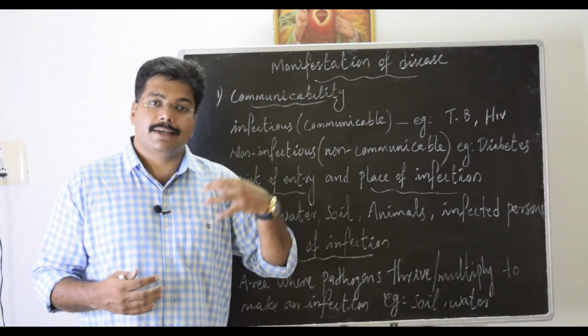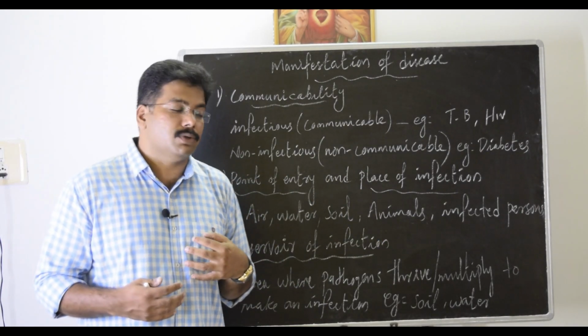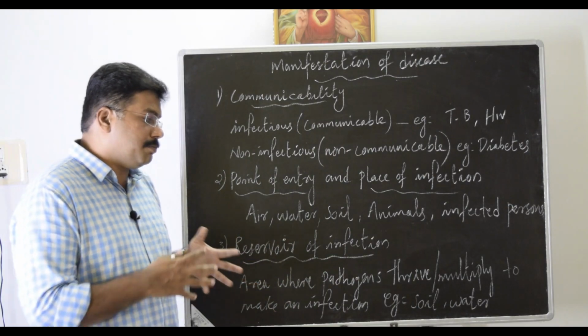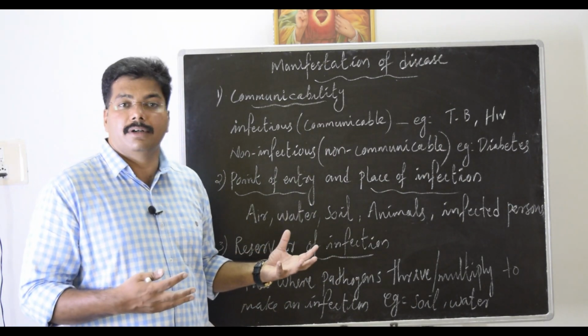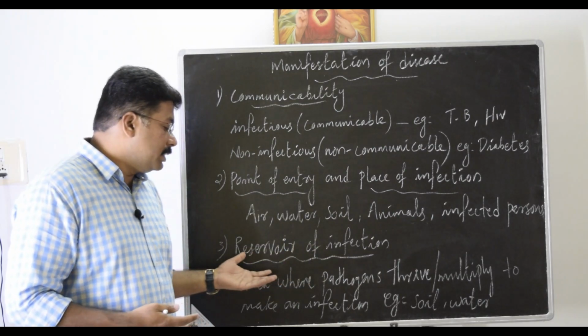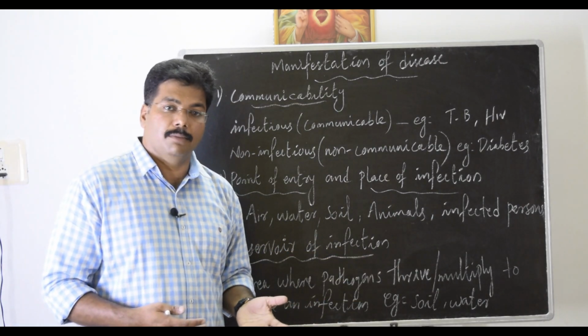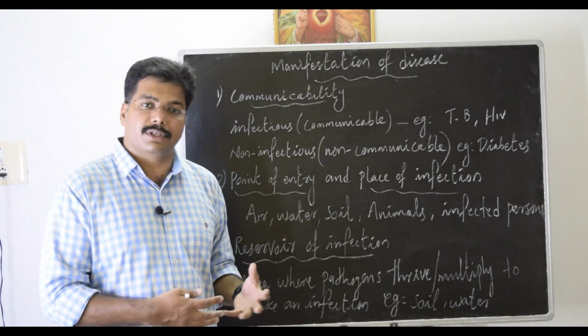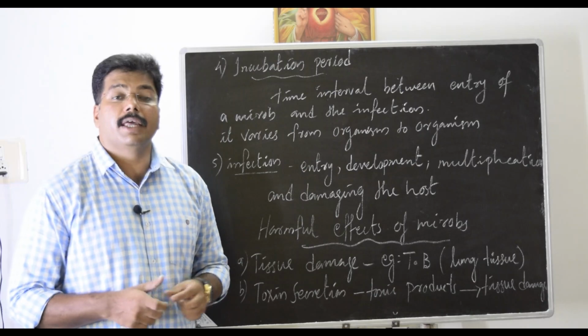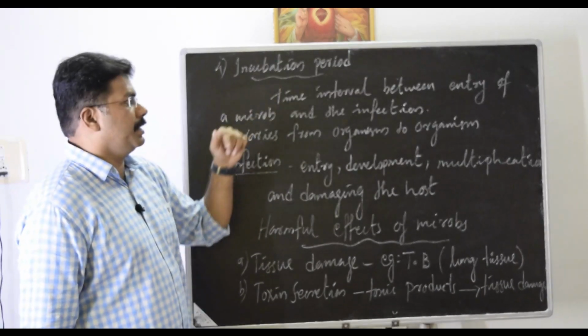Some of them are dangerous for us. Such locations where these microbes thrive or multiply in huge numbers for an infection are called the reservoir of infection. Most of the time it is soil and water that act as a good reservoir of infectious microbes.